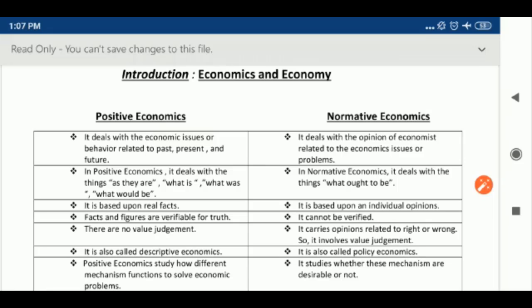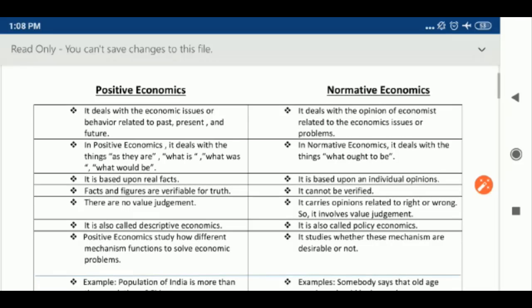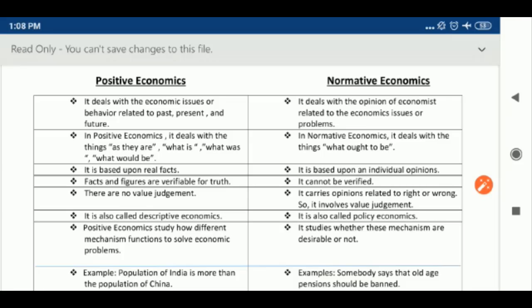It discusses what desirable things should be realized and what undesirable things should be avoided. It means it only gives opinion about what should be done to solve those issues, or what should not be acceptable regarding them. It only gives decisions regarding value judgment. It is also called policy economics. Why policy economics? Because policies are made after viewing the verified economic issues.